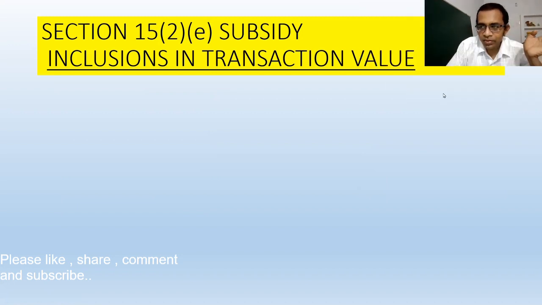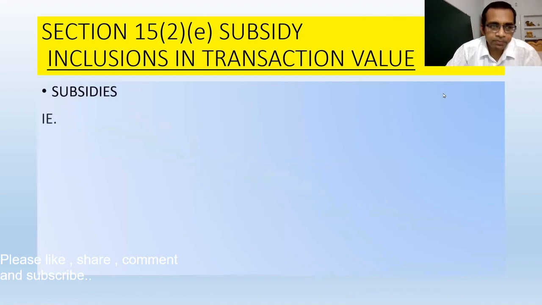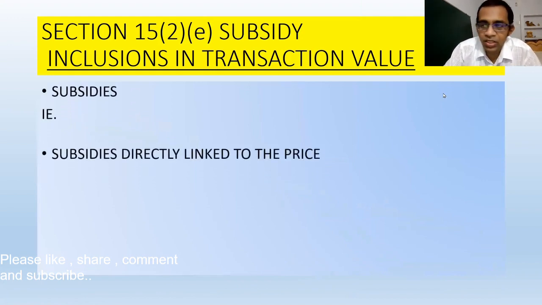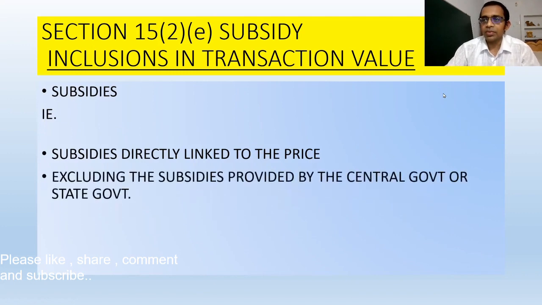So let us move further. You can see here, subsidies. Subsidies must be directly linked to the price. Obviously, the subsidies must be directly linked to the price, meaning due to the subsidy, there must be some benefit to the buyer. But subsidies should be passed through the hands of the seller too. You will understand with the help of an example.